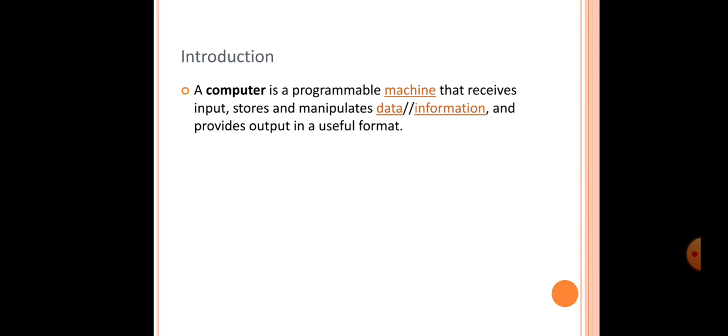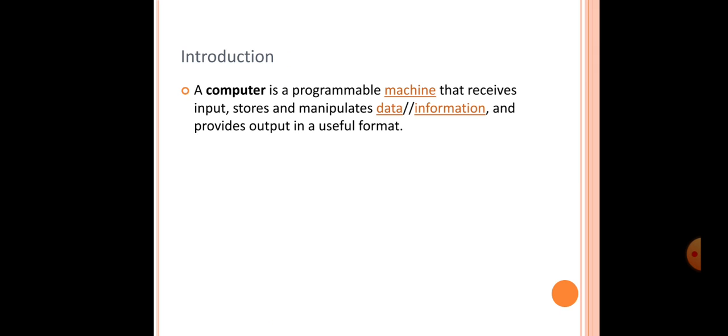Okay, so now in your mind there will be questions: what is the computer, or what are the input output devices? You are not children, I know you all know these things. So first we are going to see that a computer is a programmable machine that receives input, stores and manipulates data and information, and provides output in a useful format.